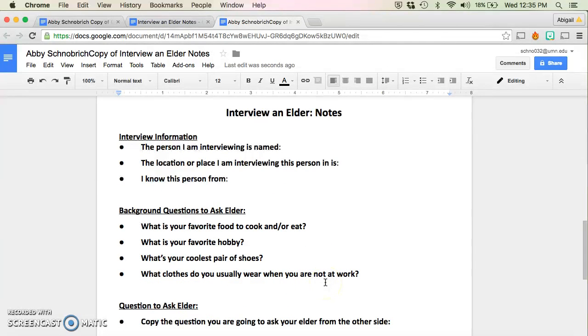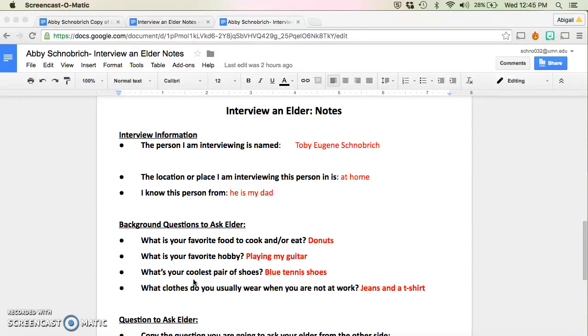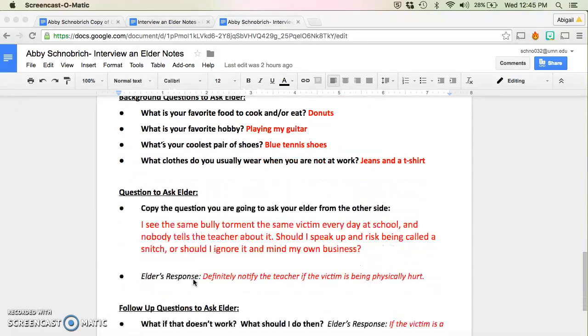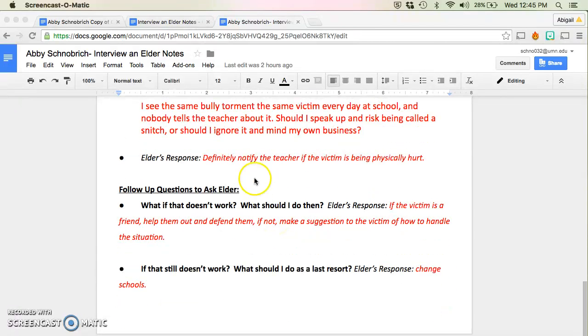So, through the magic of editing, I'm going to show you what mine looks like, and abracadabra. Alright, so I have all my information for my interview with my dad, Toby. That's all in red. And I've copy and pasted the scenario that I asked him about right here.